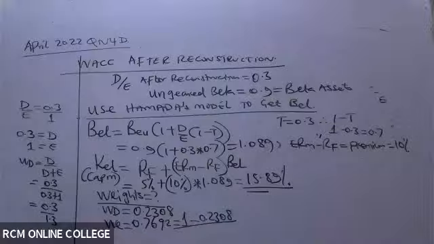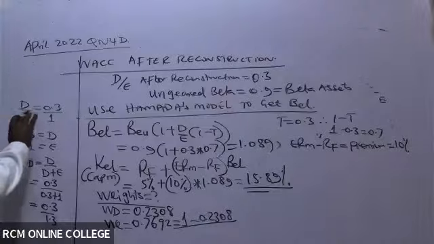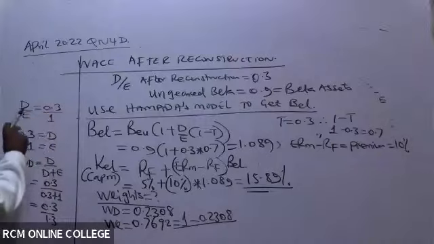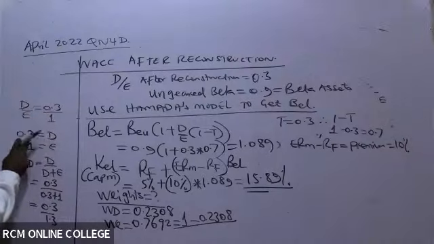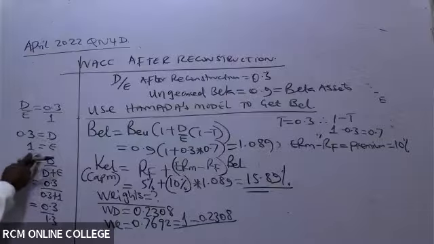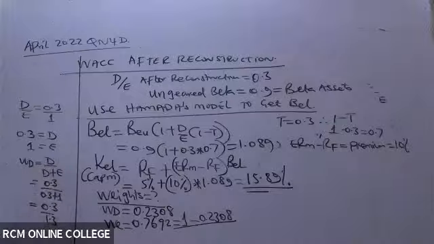Just try that and you'll be able to see that the weight of debt is 0.2308. So always, whenever you see debt over equity is 0.3, there must be a 1 there. Once you pick it like that and separate, you say debt is 0.3, equity in this case is 1. Then you'll be able to get the weight of debt, which is debt over debt plus equity.